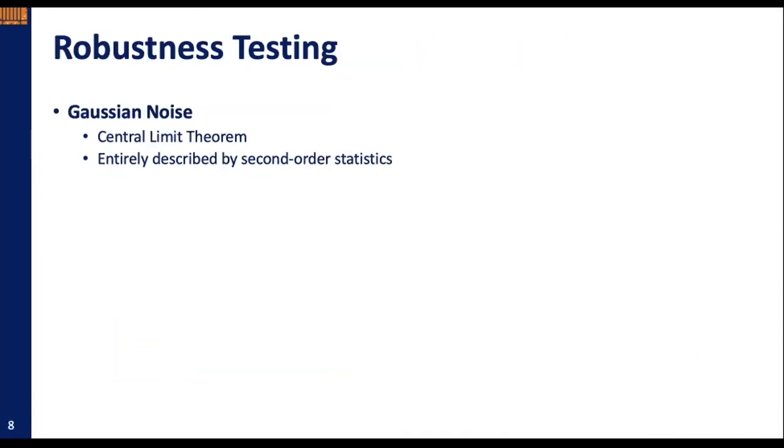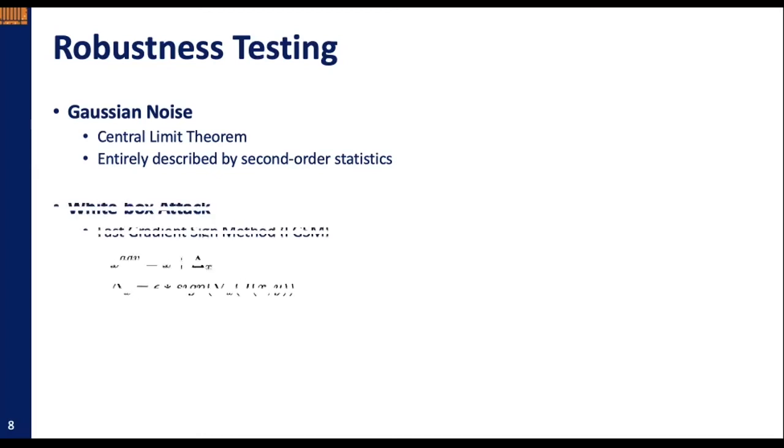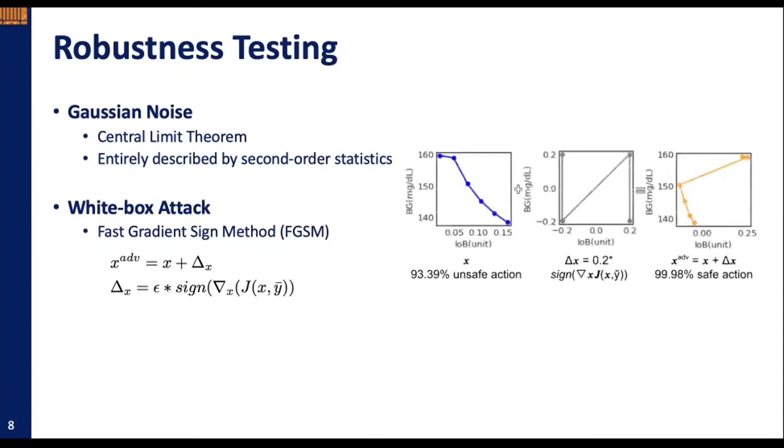For robustness testing, we use a Gaussian noise model to simulate the environment noise, as it approximates white noise well in the environment and can be entirely described by second-order statistics. To generate adversarial examples, we adopt a fast gradient sign method that adds a small perturbation to the input according to the model gradient. An example is shown in the figure. As we can see, the model output changes from the unsafe control action to safe control action with a very high probability after adding the perturbation to the input.